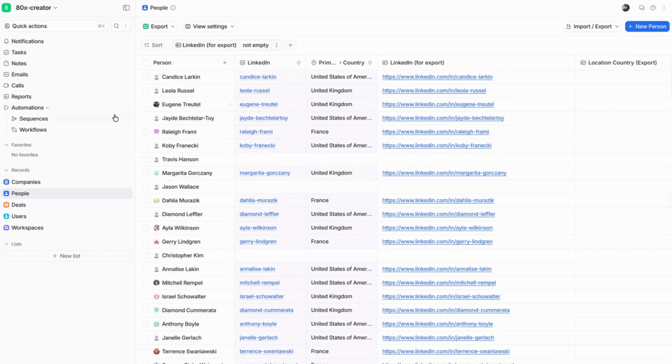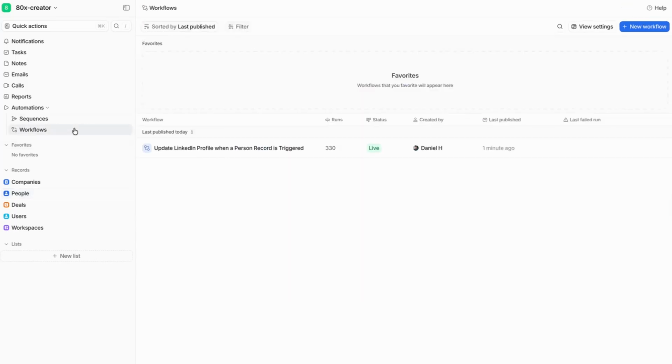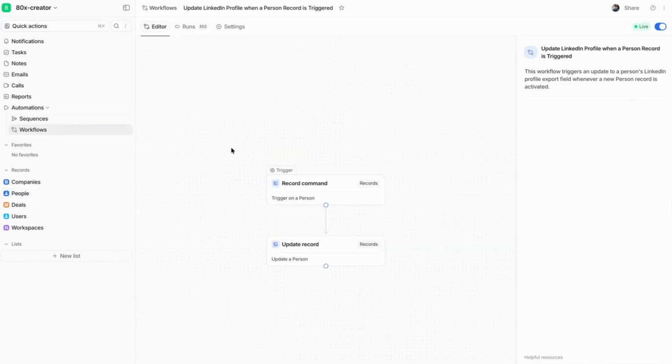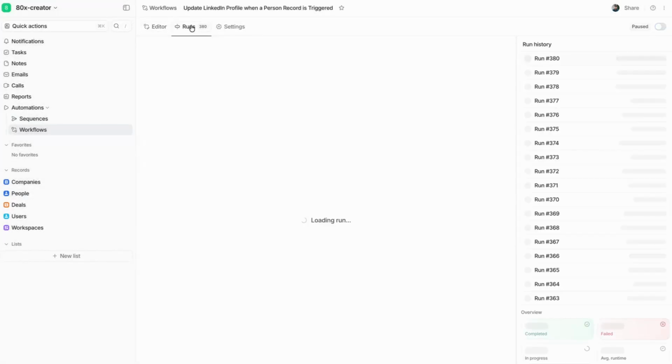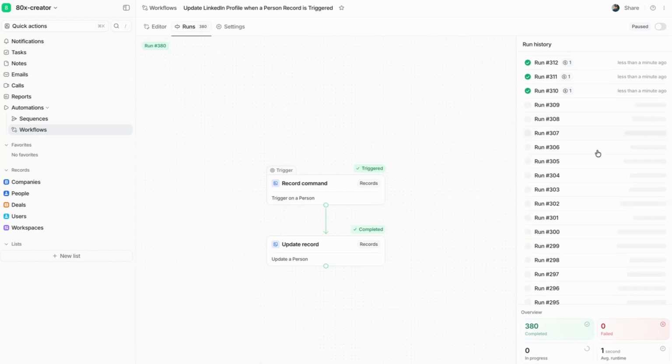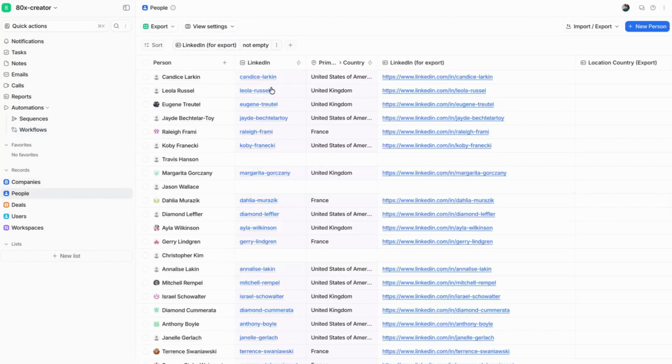If at any point you want to actually pause the workflow and you're like, oh my God, this is going to consume all my credits, you can jump over to the workflows, clicking into the workflow and just toggling off the workflow so it stops running. We'll see all of the completed runs here along with all of the failed runs. Okay, we're ready for export finally.